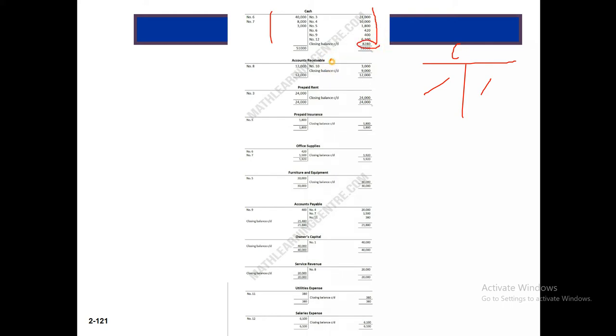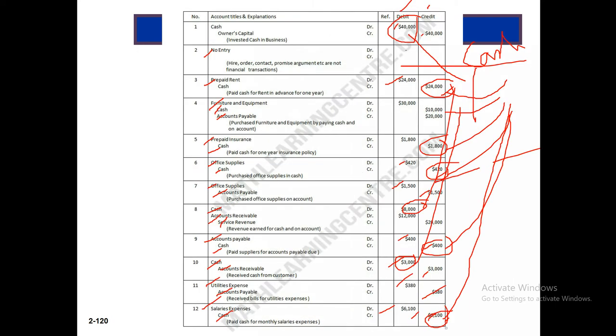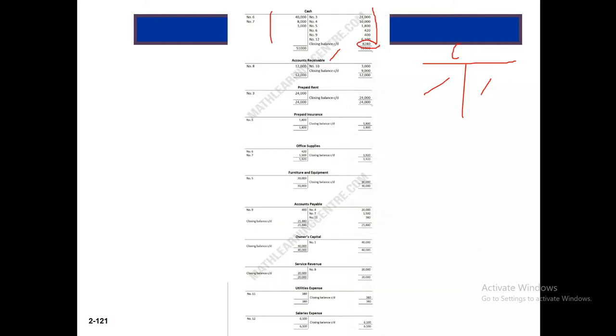And in such a way, suppose this is accounts receivable. For this account receivable, we know that we have accounts receivable of 12,000, and also accounts receivable credit of 3,000. So for these transactions, our closing balance is debit 12,000 and credit 3,000, so the closing balance will be 9,000. In such a way we will prepare all our ledger